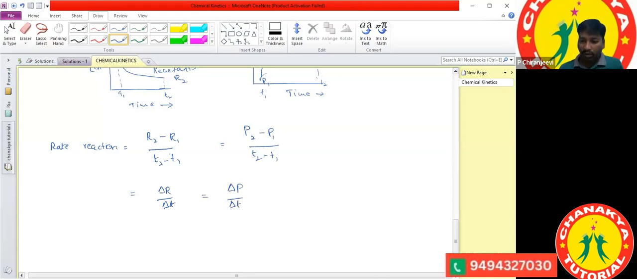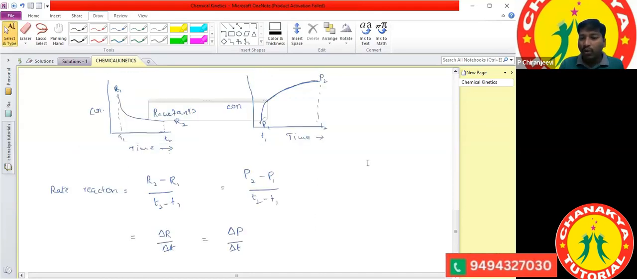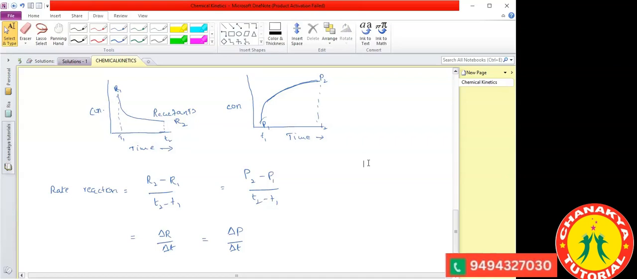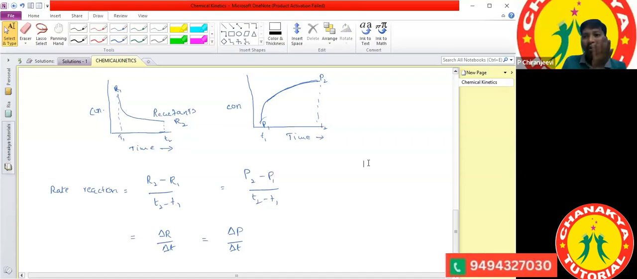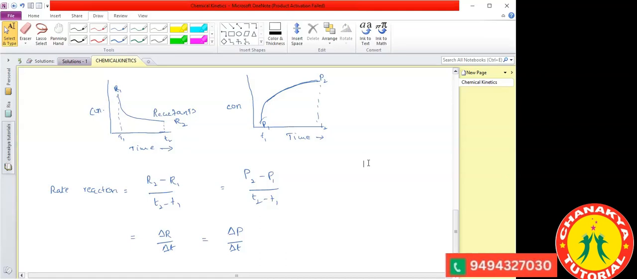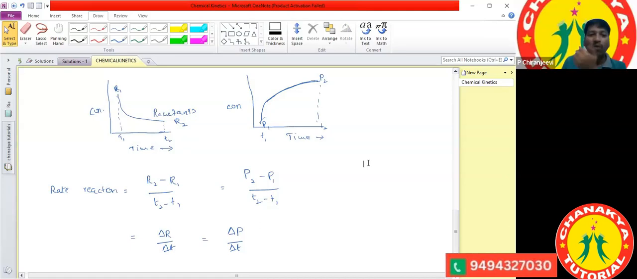Now my question is, in this experiment, which value will we get as positive and which value will we get as negative? Which one will you get as negative? Ritu? Sir, the reactants will get us negative and products will get us positive. Very good, Ritu. So products will be positive and reactants will be negative.